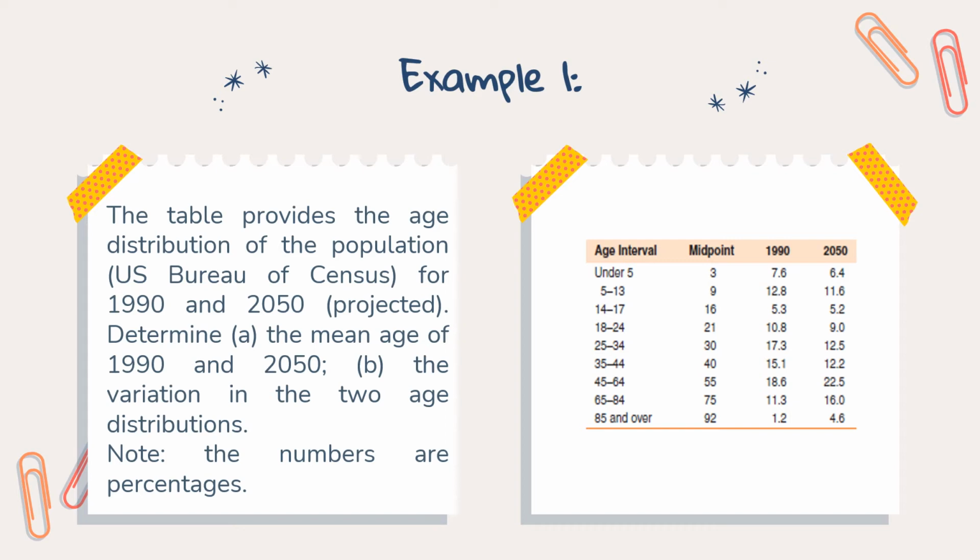The data in the table are interpreted as reporting that 7.6% of the 1990 population was around 3 years of age, and 6.4% of the 2050 population is anticipated to be around 3 years of age.